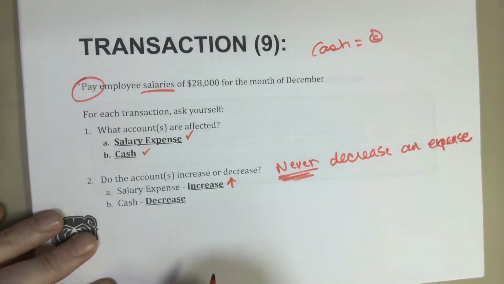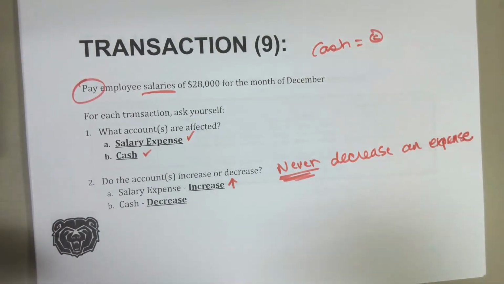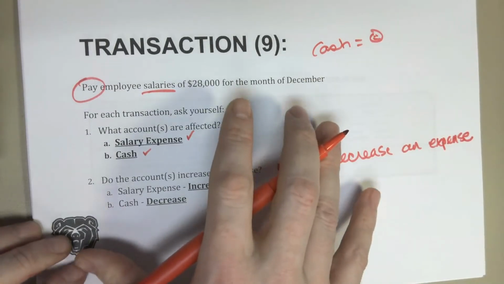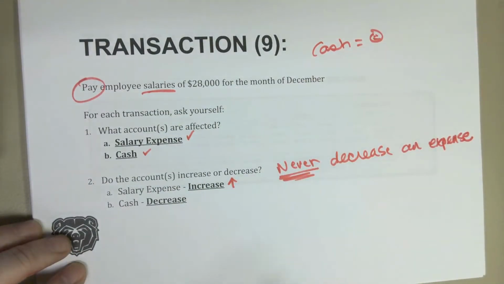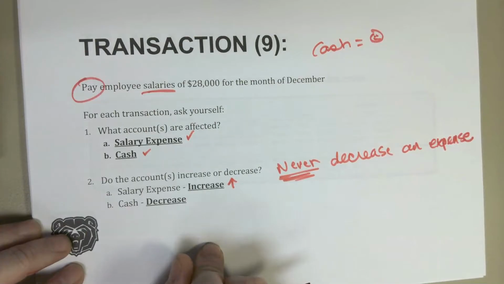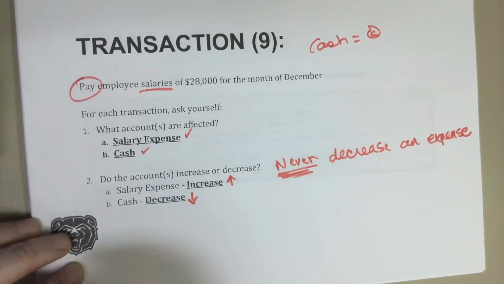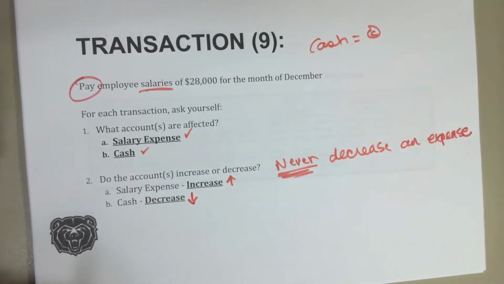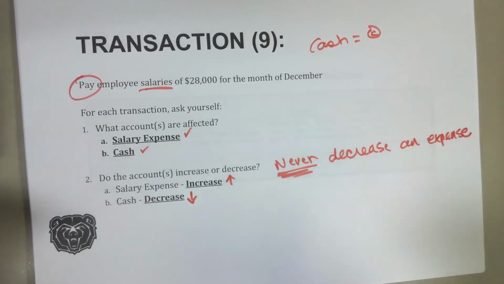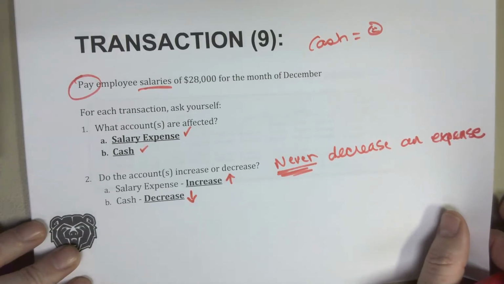Well, until we get to chapter 4, but when you're making an original journal entry, which is what we refer to these as, we're never going to decrease an expense. If you're decreasing an expense in an original journal entry, then somebody's made an error, okay? And then we have cash. Cash has decreased, right? We spent cash. We gave somebody a stack of cash to pay them for their salary for that month. So that's a decrease to an asset.